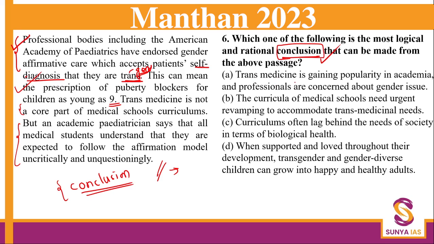Okay, trans medicine is gaining popularity in academia and professions are concerned about gender issue. This is nowhere written and it does not reflect. No one is concerned. And it is not gaining popularity. They are just saying that they want this affirmative care wherein the patient self-identifies himself or herself.